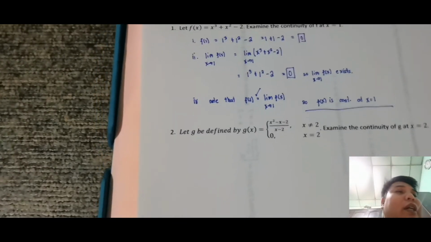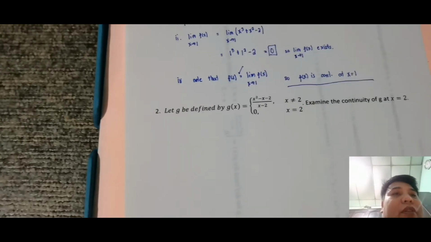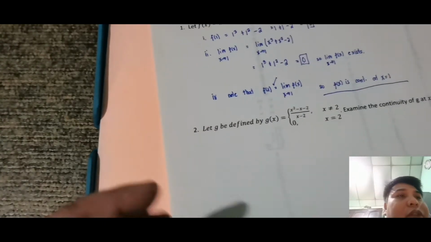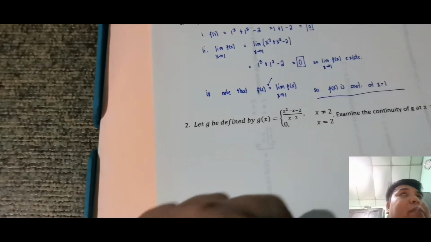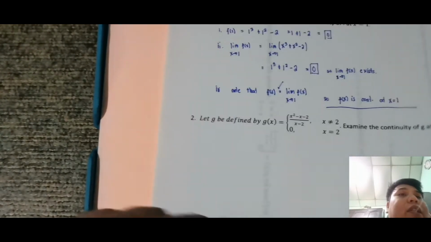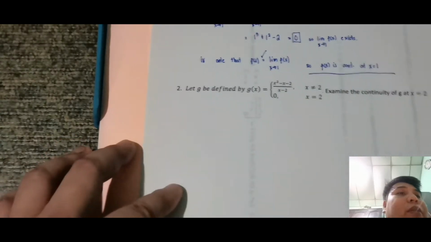Ikaw pa ba? Okay, so let's have number 2. So, again ang ginagawa natin na continuity at a point. So, tinetest natin siya at specific point, sa isang point lang, hindi sa lahat. Okay, so sa isang point lang natin siya tinetest. So, let's have example number 2.